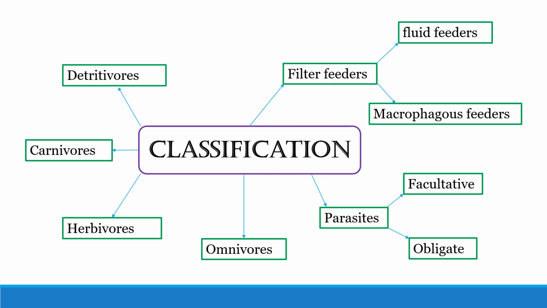So in this particular lecture we will cover in detail the detritivores, carnivores, herbivores and the omnivores, and in our next video we will highlight how filter feeders and parasites attain nutrition from other animals.